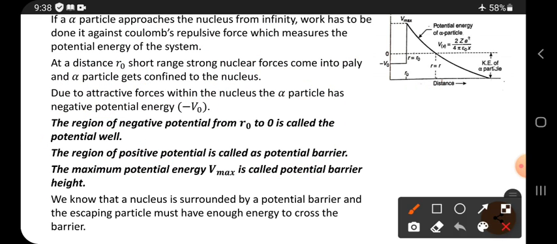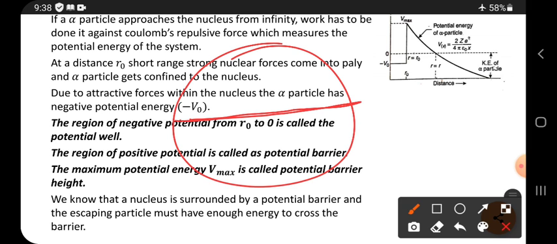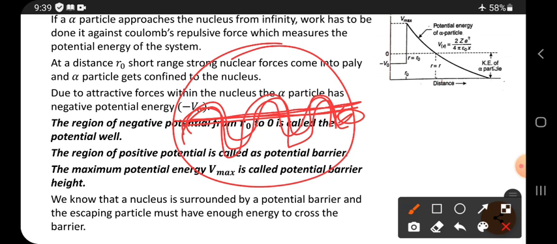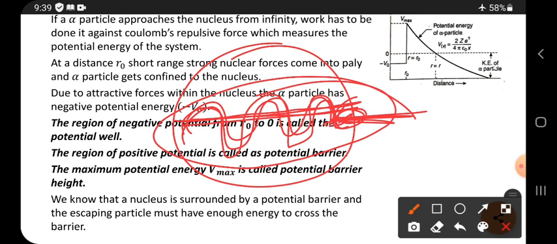Then what happens, that alpha particle can move forward and backward. According to Gamow, the particle is treated as a wave form. So like this, the particle moves in this manner, and when it strikes the barrier, there is a chance to leak through it. That is explained by probability only.